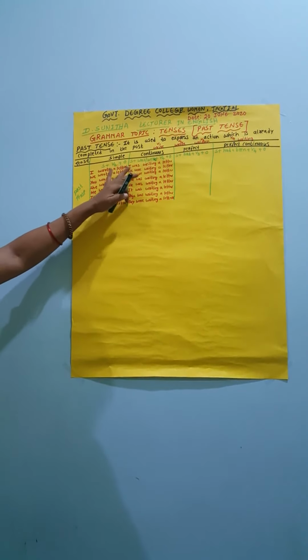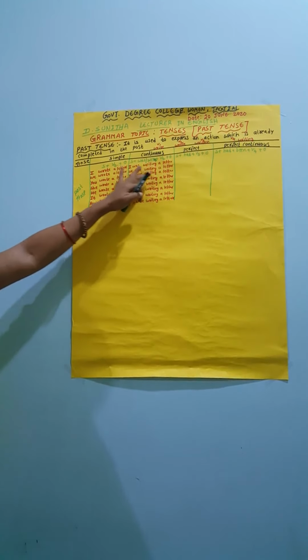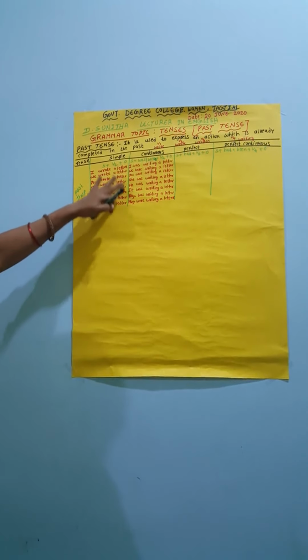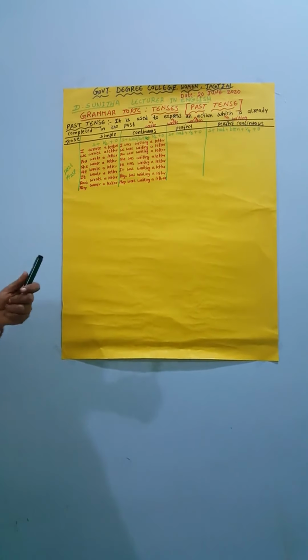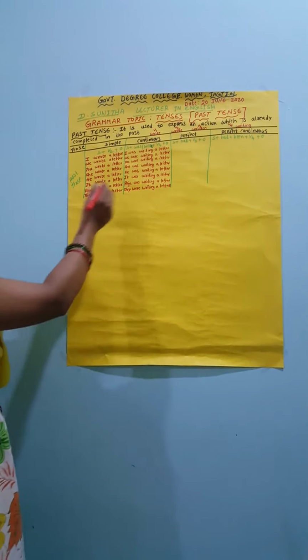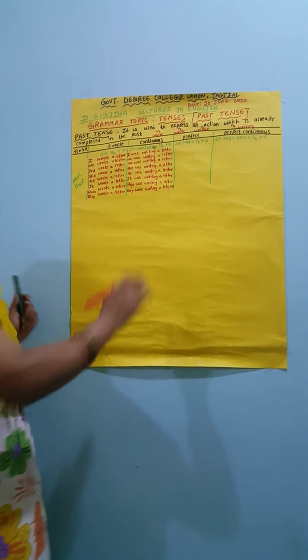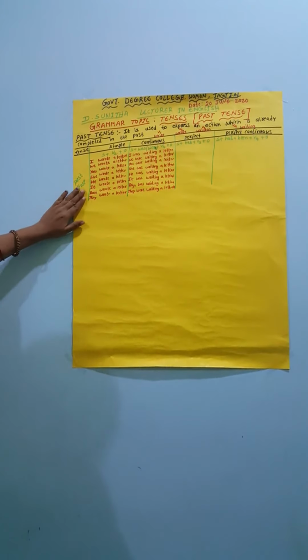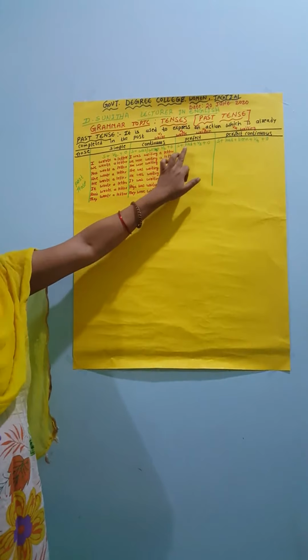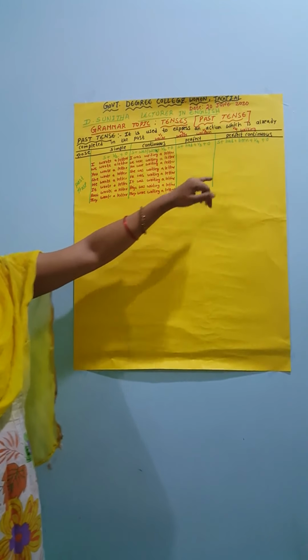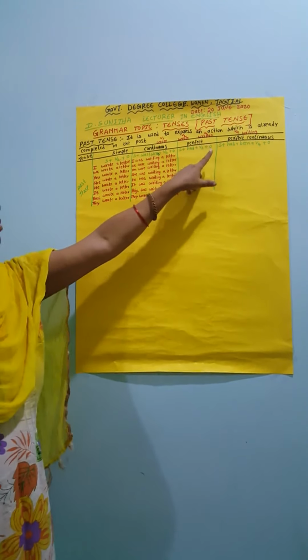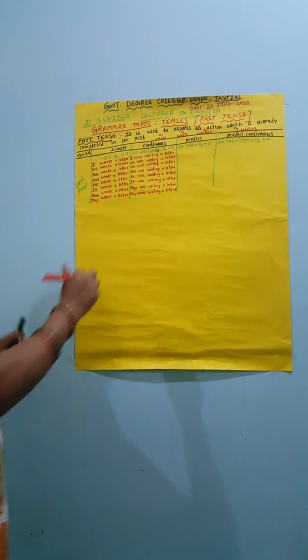So, I was writing a letter. Like this you can write examples with different subjects using the verb structure of the past continuous tense. Okay, past continuous tense. Next you can see the past perfect. The structure of the past perfect, see here: subject plus had plus V3 plus object. So we can take the V3 form of the verb here.